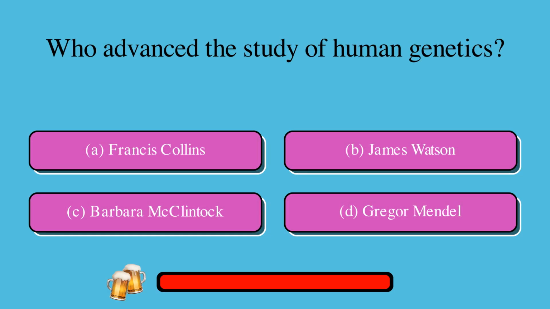Who advanced the study of human genetics? A. Francis Collins, or B. James Watson, or C. Barbara McClintock, or D. Gregor Mendel? The correct answer is A. Francis Collins.